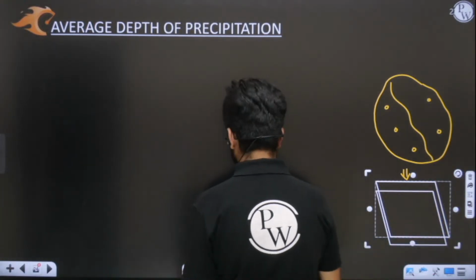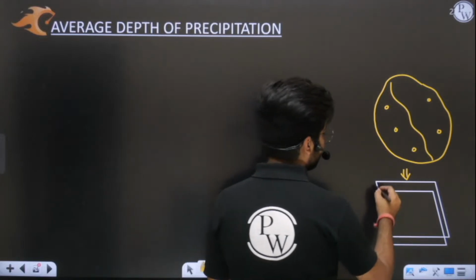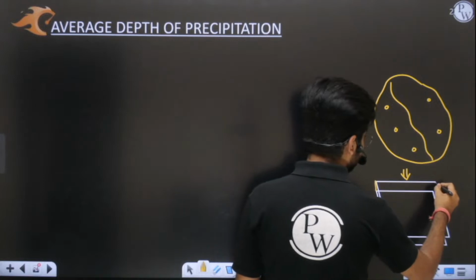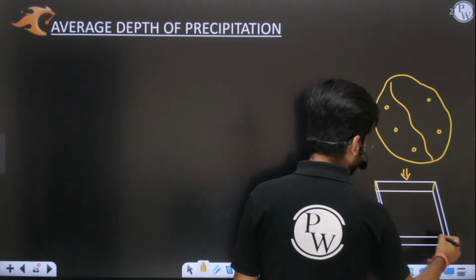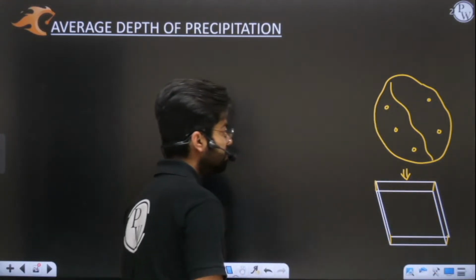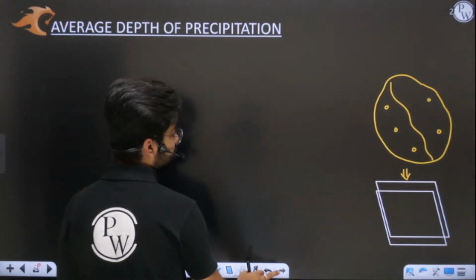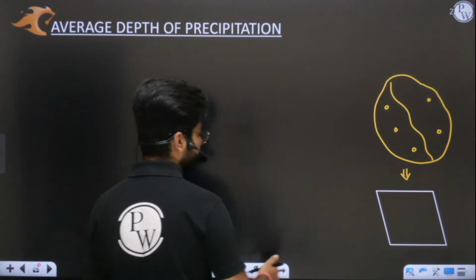Here we have converted this catchment area into a plane surface.